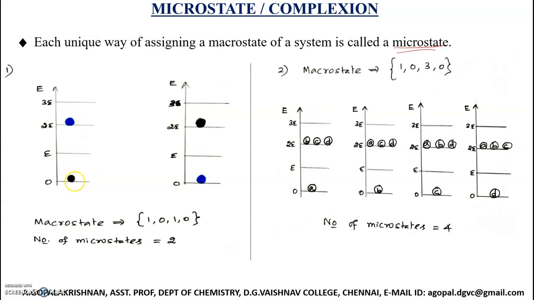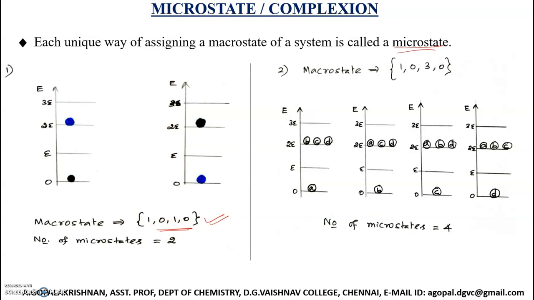This represents 1 particle and this represents another particle. Now listen, what is the macro state corresponding to this arrangement? The ground level has 1 particle, the next level 0, the next level 1, then the highest level is 0. So 1, 0, 1, 0 is the macro state. Now this macro state can be obtained in 2 ways.